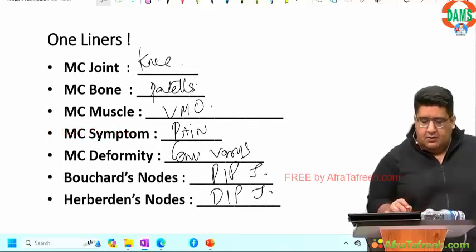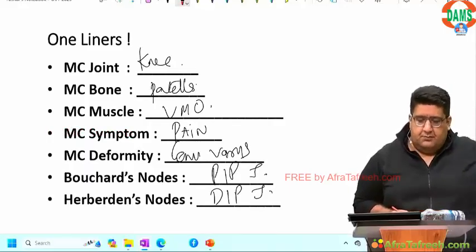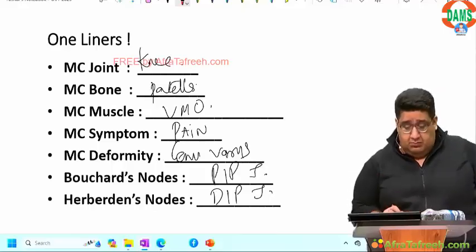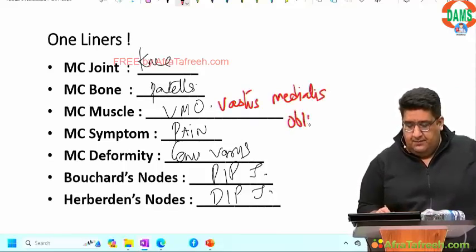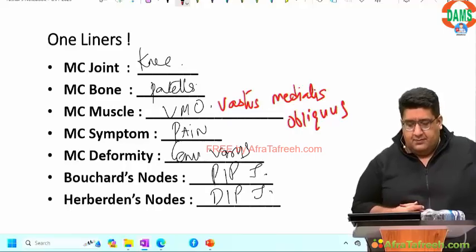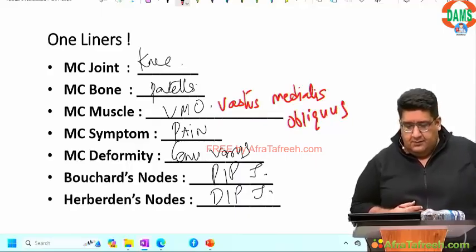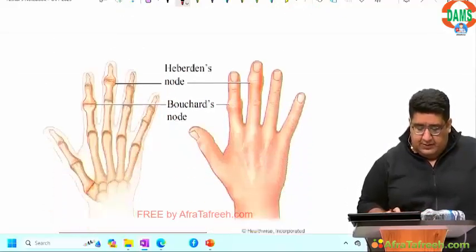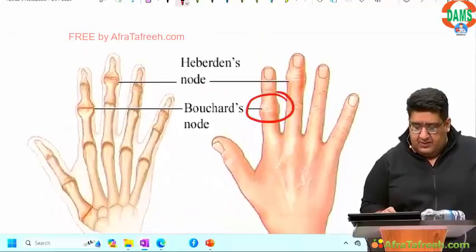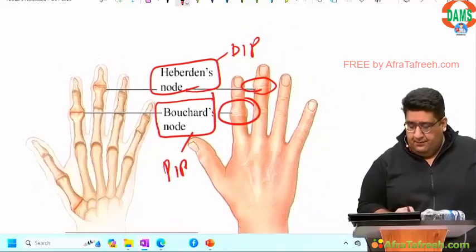These are the one-liners. VMO. What is VMO? Vastus medialis obliquus. Done? Chaliye. Done everyone? I hope you have. So, if at all a question comes in an image based form, Bouchard node, PIP, Heberden node, DIP. Done? Chaliye.